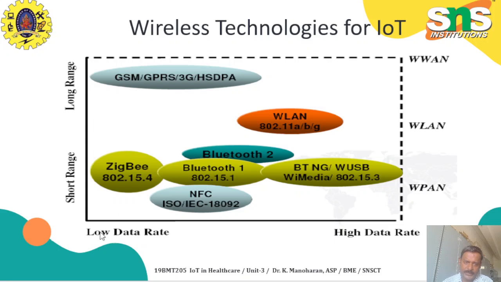If we go with wireless WAN, this is the longest range. We can use GSM mobiles, GPRS connections, 3G, and also 4G, 5G and HSPDA. These have long-range communication, the highest ranges, so wherever we require, we can establish communication. Data rates depend on the communication type. 2G is very low, 3G is higher, 4G is very high, and 5G is higher still. So the data rates increase depending on that. Thank you.